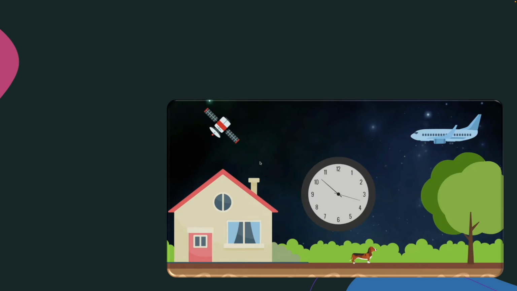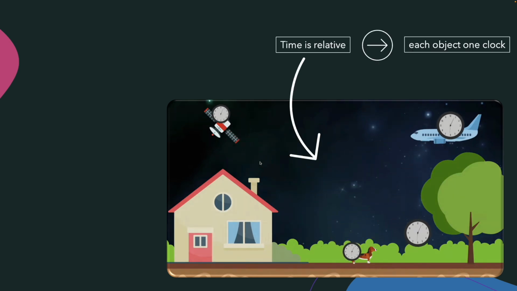But according to Einstein's relativity, we know the time measured by each object with respect to the speed they're moving with decides the time they measure. And we say the time is relative, meaning each object has its own clock.